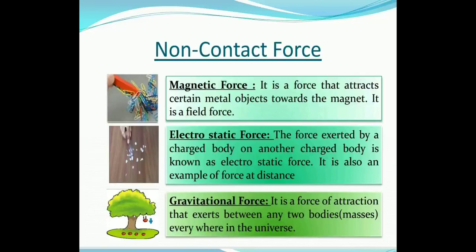What happens now? When the balloon is rubbed with the paper, it acquires an electrostatic charge on its surface. The balloon is now said to be a charged body. When it is brought near the bits of paper, the pieces acquire opposite charges and they rise and cling to the balloon. By observing this activity, we can say that the force exerted by a charged body on another charged body is known as electrostatic force. Now coming to the next type, that is gravitational force.